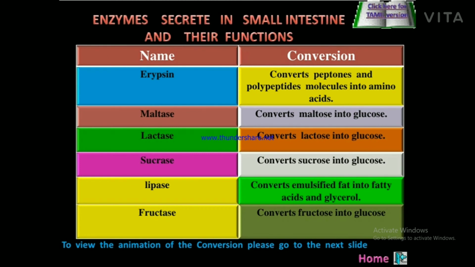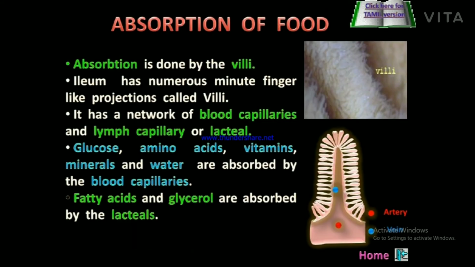Next, enzymes secreted in small intestine and their functions. Trypsin converts peptones and polypeptides molecules into amino acid. Maltase converts maltose into glucose. Lactase converts lactose into glucose. Sucrase converts sucrose into glucose. Lipase converts emulsified fat into fatty acid and glycerol. Fructase converts fructose into glucose.